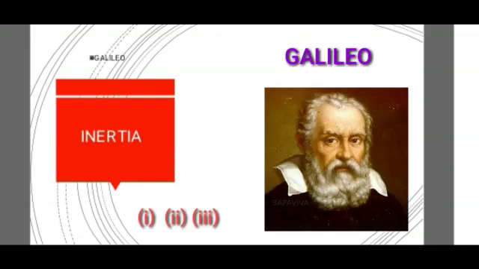Galileo proposed the concepts on force, motion, and inertia of bodies. Inertia is the state of the body to be in the condition where it is, be it at rest or in uniform motion. That is called inertia.